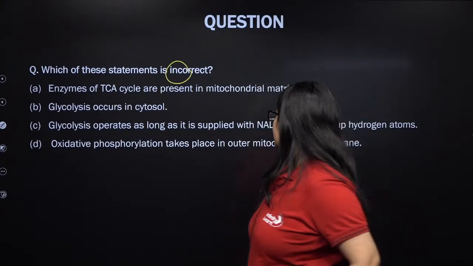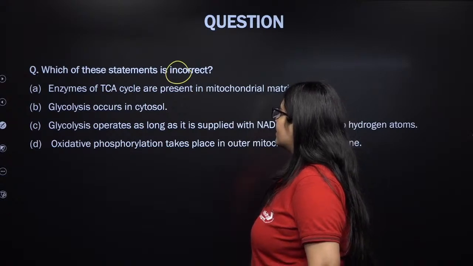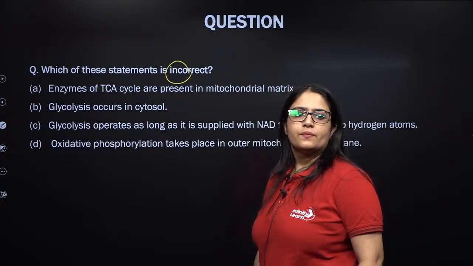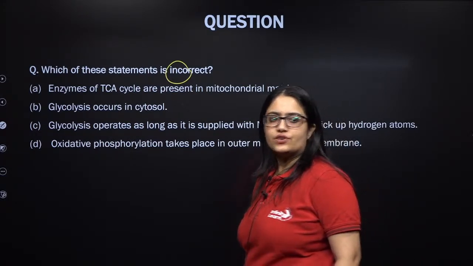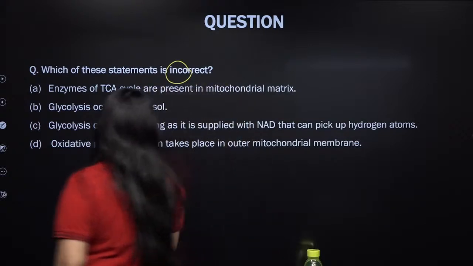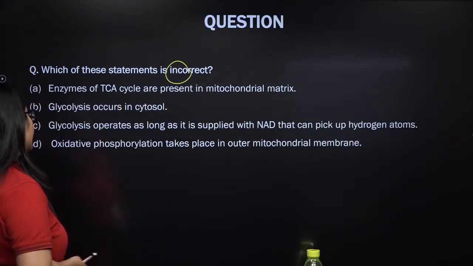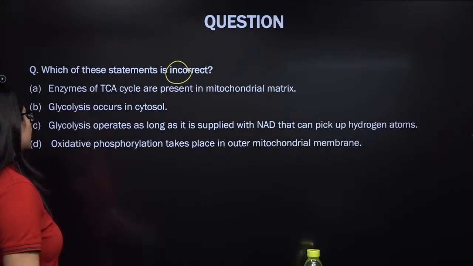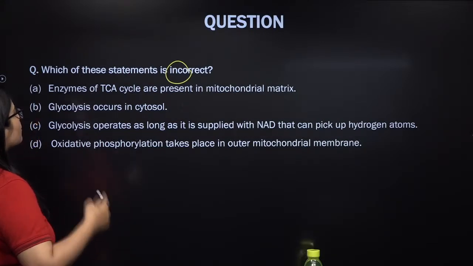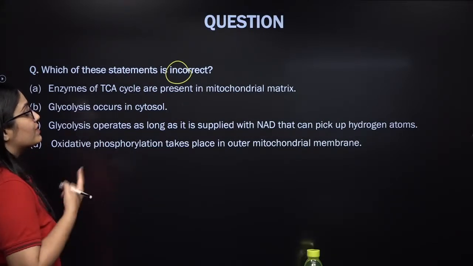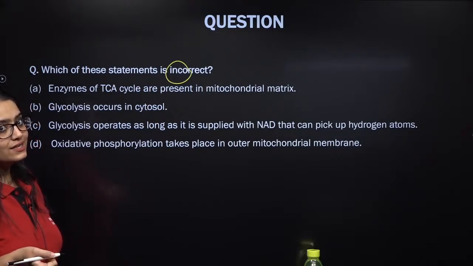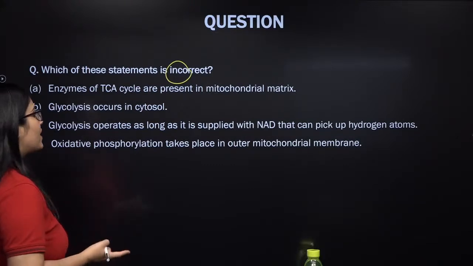So yes, Karishma is absolutely right over here. Yeah, that's right, Karishma. Enzymes of the TCA cycle are present in the mitochondrial matrix, that's right. Glycolysis occurs in cytosol or cytoplasm, right. Glycolysis operates as long as it is supplied with NAD that can pick up the hydrogen atoms.